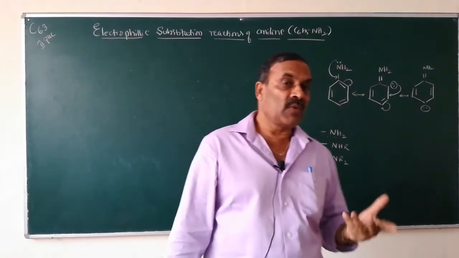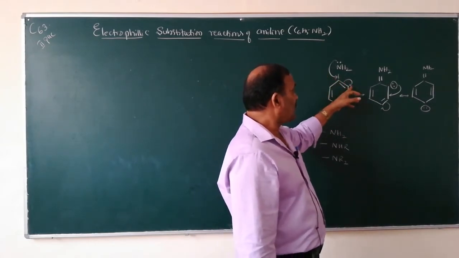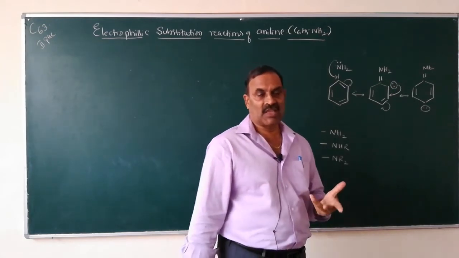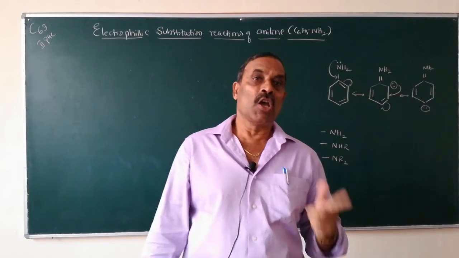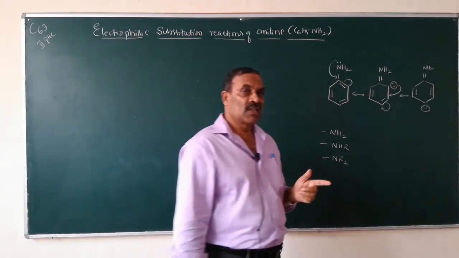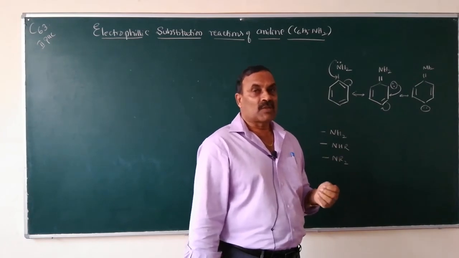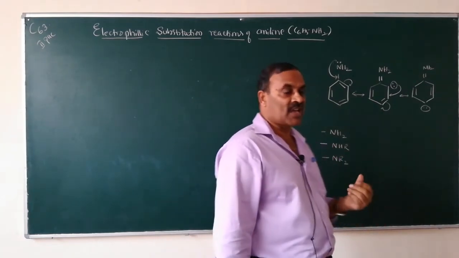They activate at ortho and para positions. They increase the electron density at ortho and para positions due to resonance. Therefore, we will get ortho and para substituted products during electrophilic substitution reactions.